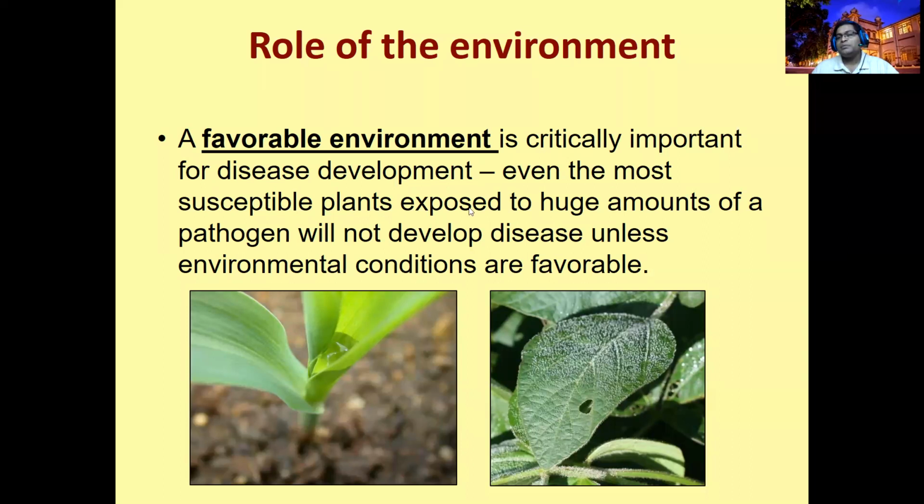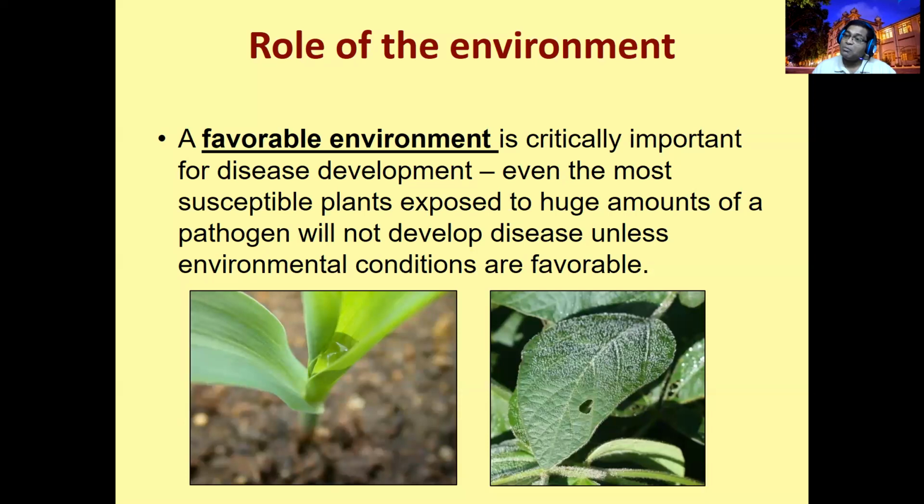Even the most susceptible plant exposed to a huge amount of pathogen will not develop a disease unless environmental conditions are favorable. Or the host may be weaker, with a lot of pathogen, but if the pathogen is avirulent, with no virulence, it will not cause a disease.